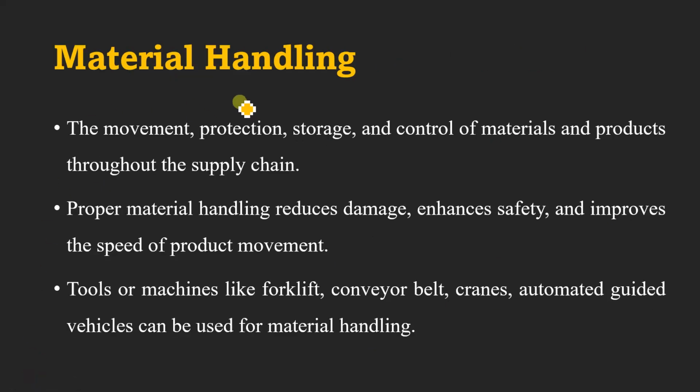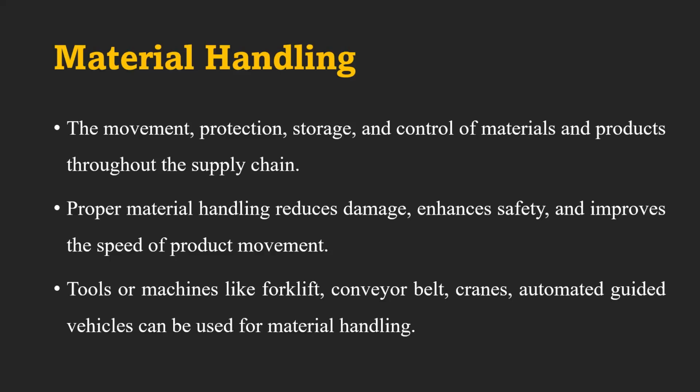Then material handling. During the shipment, whatever goods or products we are delivering, we have to handle them with care. Sometimes we might have a fragile product that has to be handled very carefully. We have to wrap them in bubble wrap so that they cannot break, or take precautionary measures accordingly to avoid breakage.